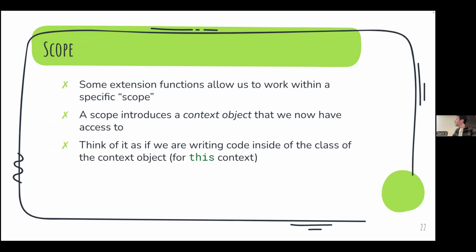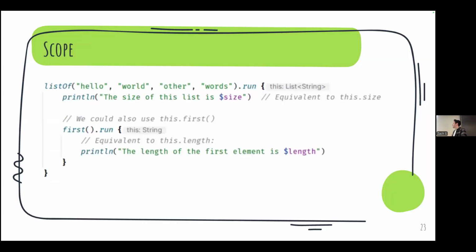So first, I'm going to teach you about something called scope. This is another Kotlin concept, and you'll see why we need to know this in a bit. But basically, the main idea is that some extension functions allow us to work within a specific scope. And a scope introduces what we call a context object that we have access to. So I think this is much easier explained through an example. So dot run is an extension function on basically any type in Kotlin, you can use this. And it allows you to run code with the current object as the context object.